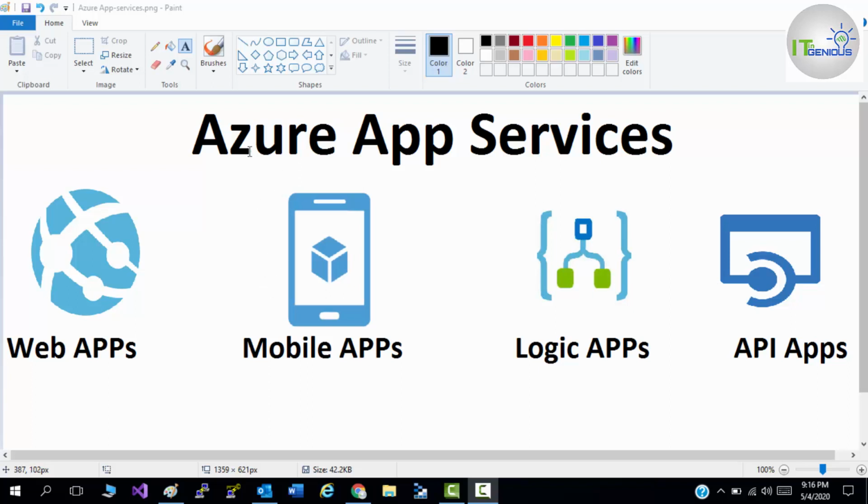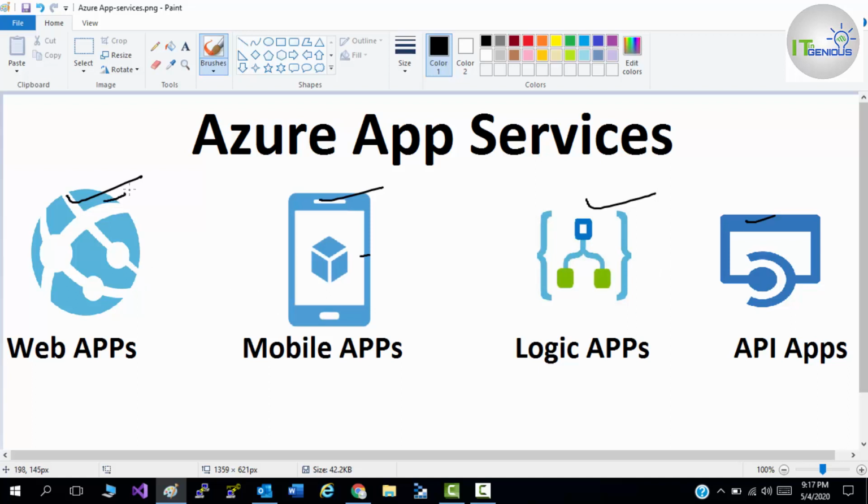So, when we are talking about Azure services, there are a few components, a few services. One is web application, mobile application, logic apps, and API apps. Today we are going to discuss web app, and I will give you some basic overview of these applications which we can use in Azure App Services, as well as I'll show you a lab on Azure Web App Services, how you will configure Web App Services through different tools. So first of all, web app.